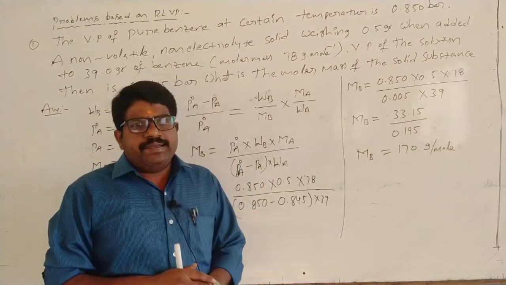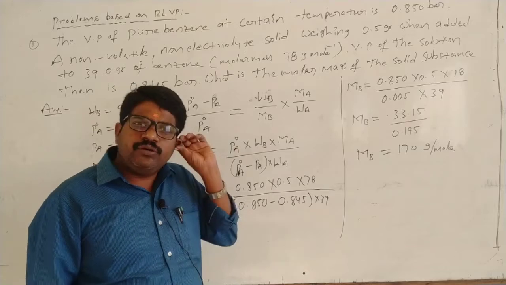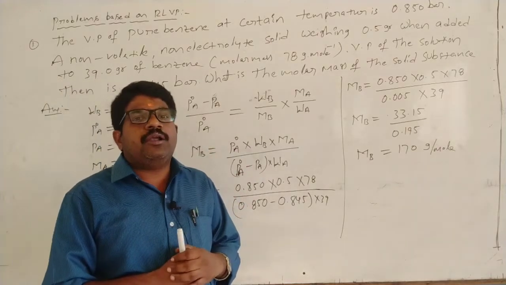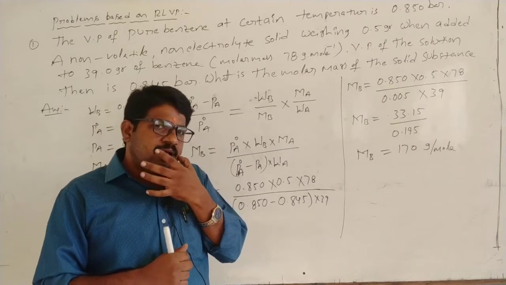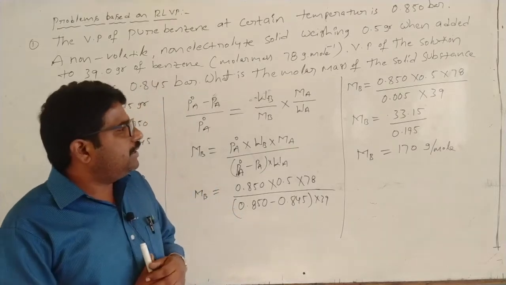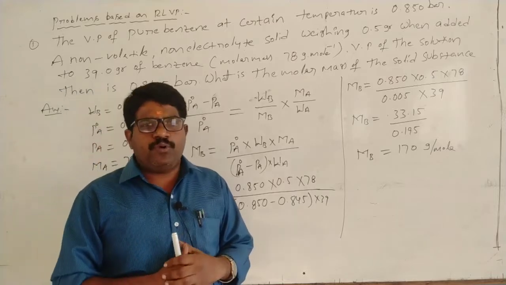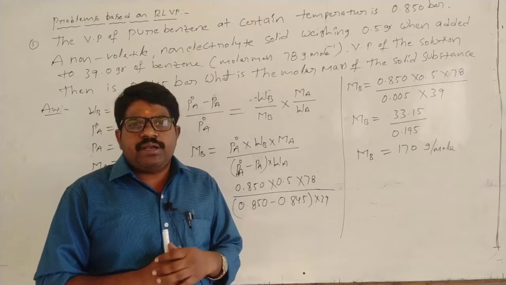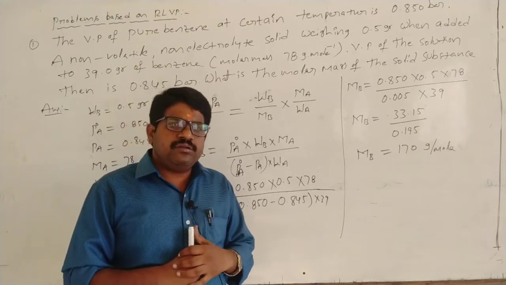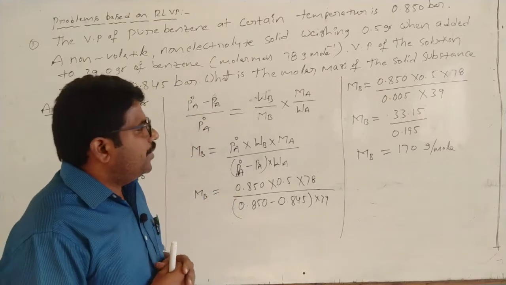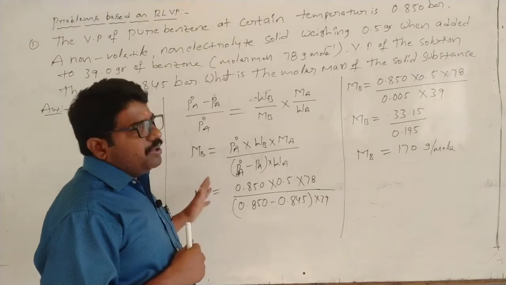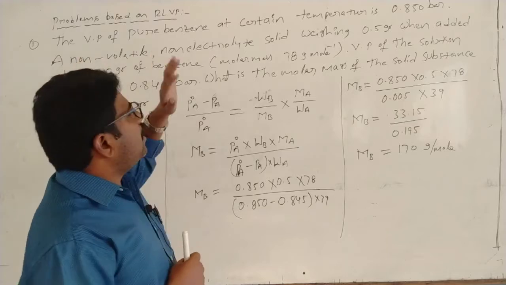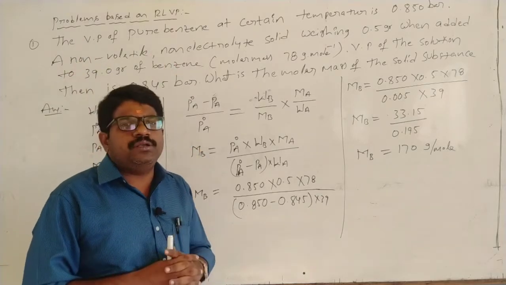Actually, we discussed in the last video about RLVP and colligative properties, that is RLVP and elevation of boiling point. There are two more: depression of freezing point and osmotic pressure. Later I will explain. But there are some problems based on RLVP and elevation of boiling point.